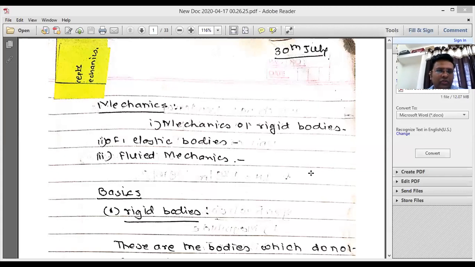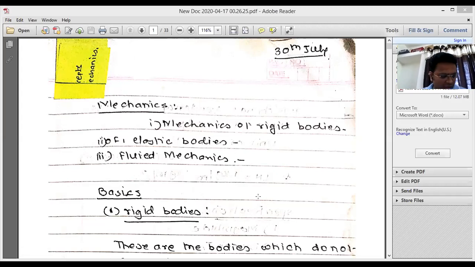So we will start with some basic concepts of engineering mechanics, that too in statics, for today, for both the lectures in the morning session and evening session. And then we will have one test in the evening, so that we will get what are the points which are not clear, what are the points which are clear, and accordingly we will proceed for the next lectures.